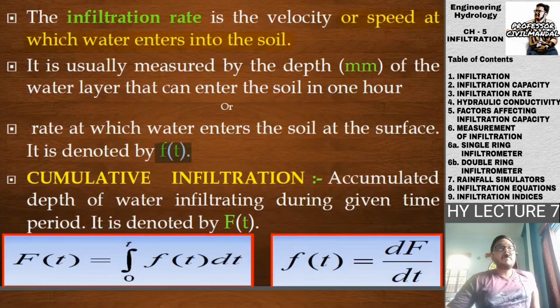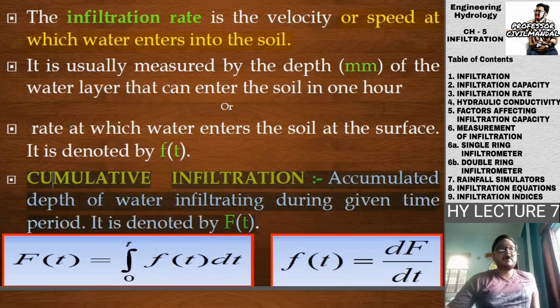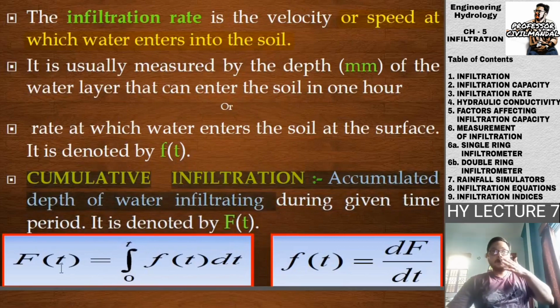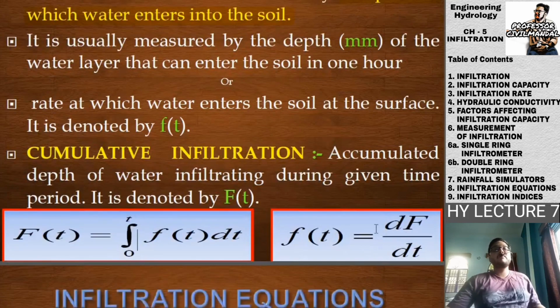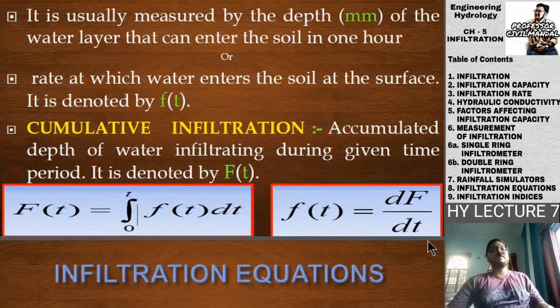The cumulative infiltration is the accumulated depth of water infiltrating during a given time period, given by capital F(t). So capital F(t) is obtained by integration of f(t) with respect to dt from the limit 0 to t, and f(t) is therefore the differentiation of capital F with respect to dt.